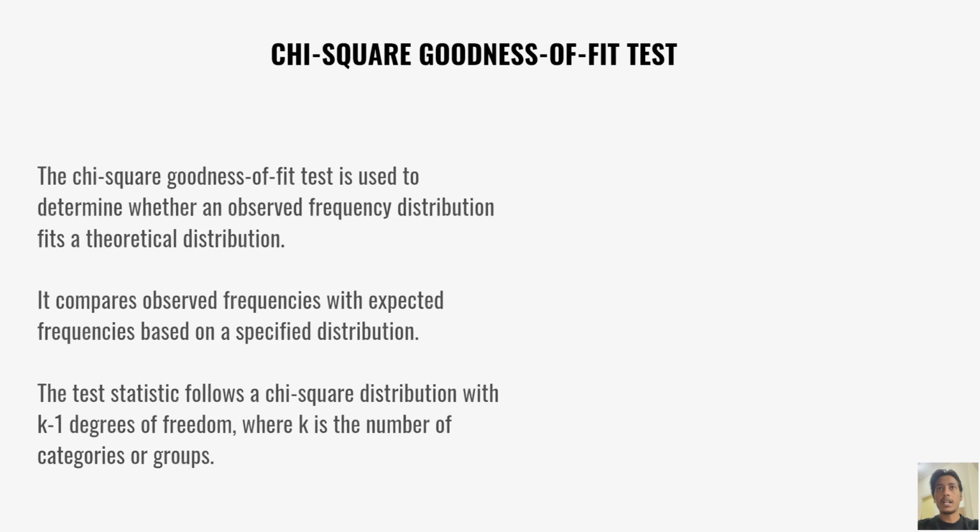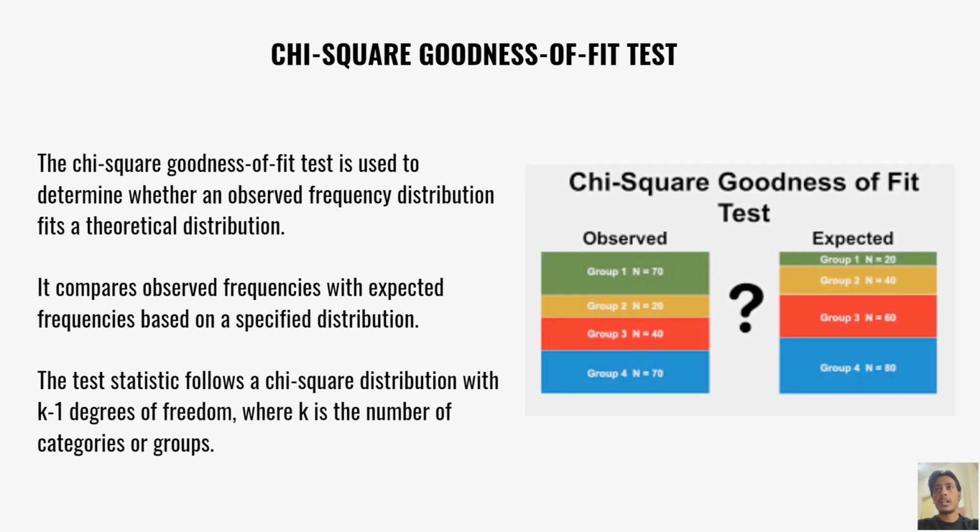Next we will move to chi-square goodness of fit. The chi-square goodness of fit test is used to determine whether an observed frequency distribution fits a theoretical distribution. It compares observed frequency with expected frequency based on a specific distribution. The test statistic follows a chi-square distribution with k-1 degrees of freedom, where k is the number of categories or groups.